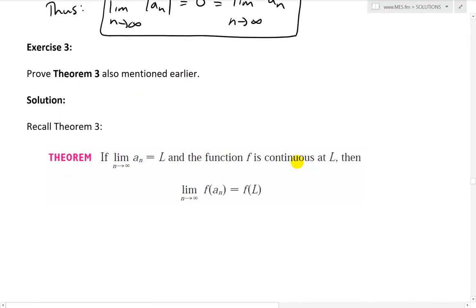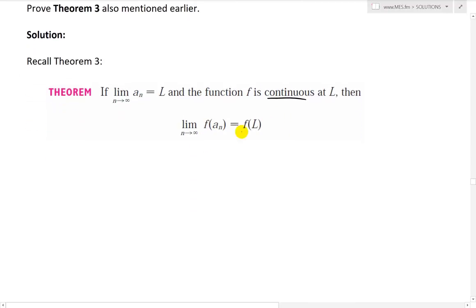So recall theorem 3, as I just went over: the limit as n approaches infinity of a_n equals L, and the function f is continuous at L. Then the limit as n approaches infinity of f of a_n equals f of L. Here I just copied and pasted from my calculus book for convenience.